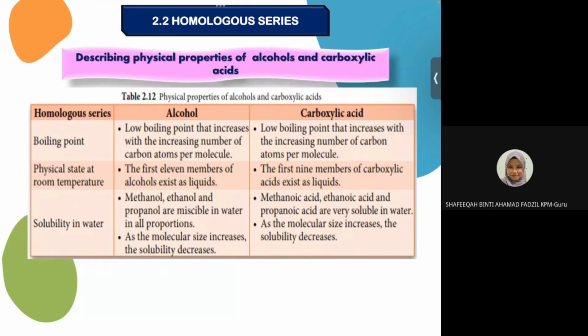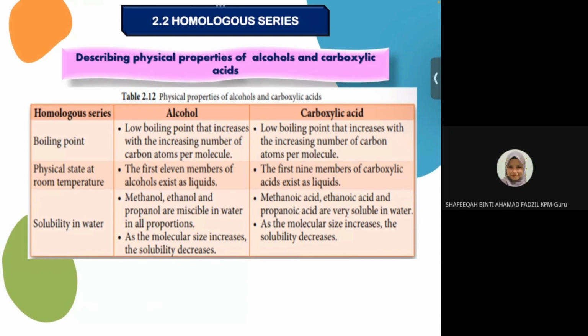Okay, this is the important part about the physical properties of alcohol and carboxylic acid. Actually, they are almost similar. Alcohols have a low boiling point, but it will increase with the increasing number of carbon atoms. The same goes for carboxylic acid. They have a low boiling point, but it will increase when the number of carbon atoms increases.